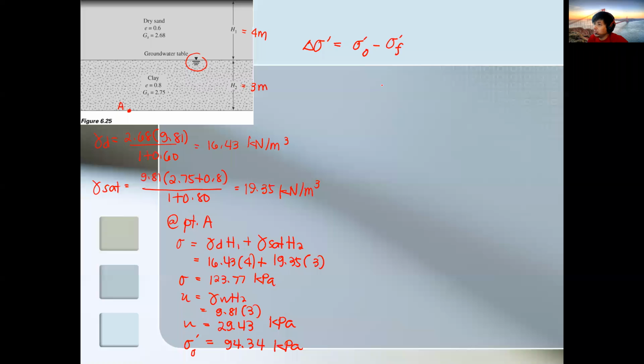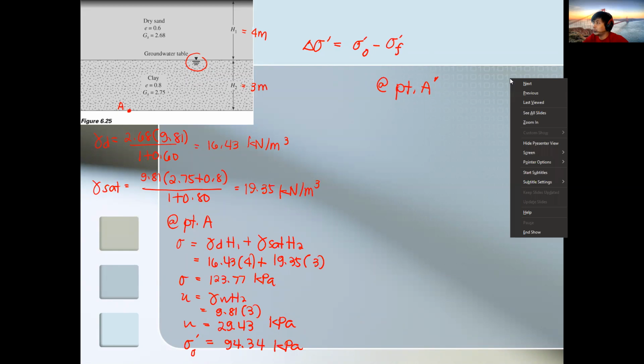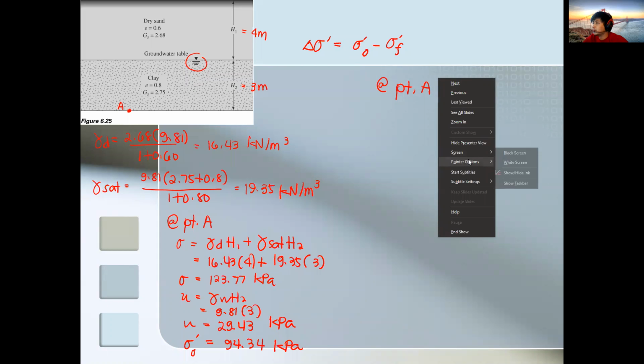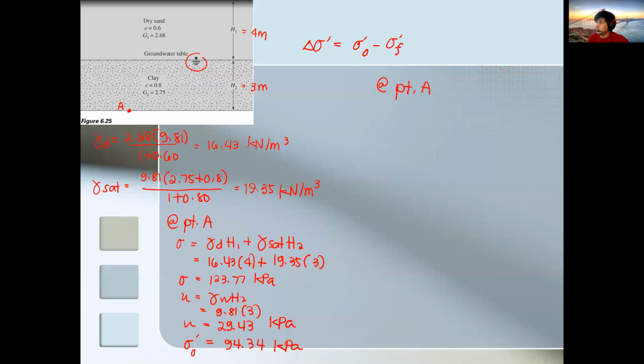Now for the final, at point A again. So let's say at point A prime. At point A, our new water table is 2 meters below the ground surface.